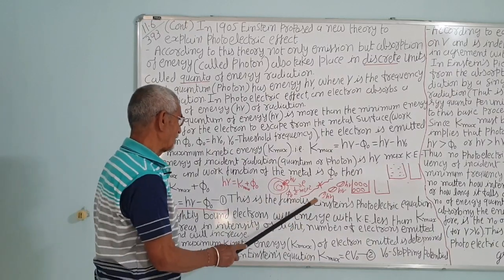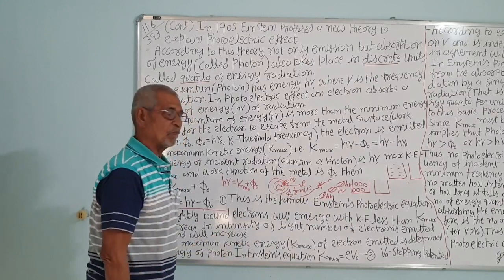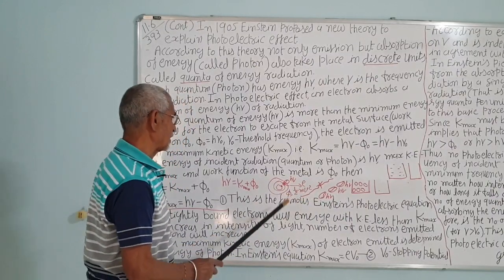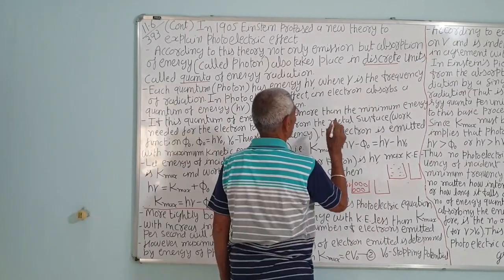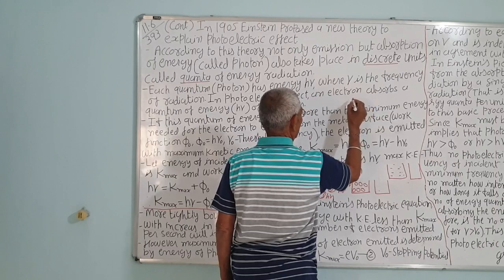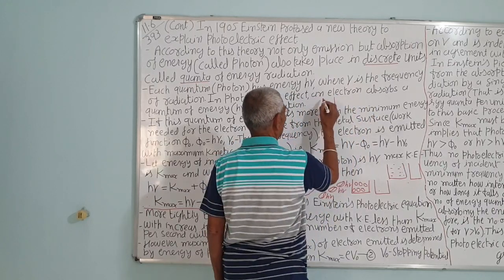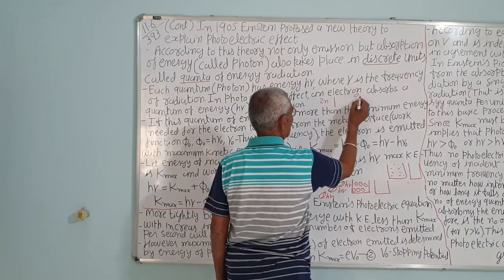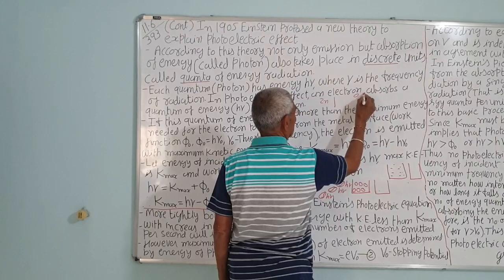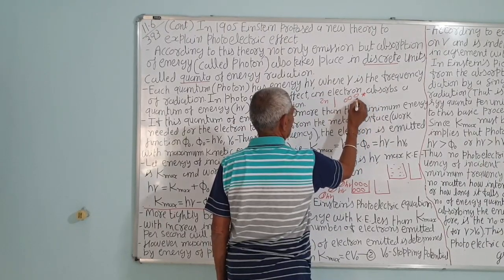The number of photons depends upon the intensity, because the more the intensity, the more the number of photons. Suppose this is a photosensitive zinc plate, and light is coming in the form of photons. If the light source is kept nearer, then more photons will come, the number of photons will be more.